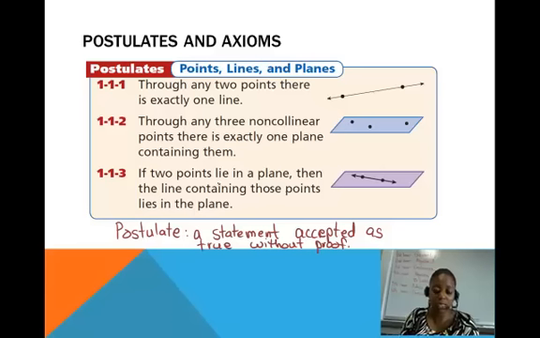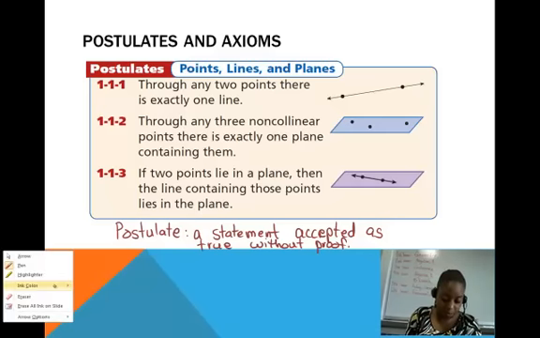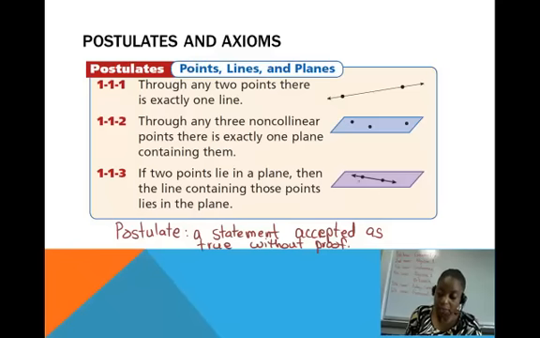And then the last one is if two points lie in a plane, then the line containing those points lies in the plane. So let's say if we were to name these points here, let's name this point A and this point B. And let's name our plane script capital K.